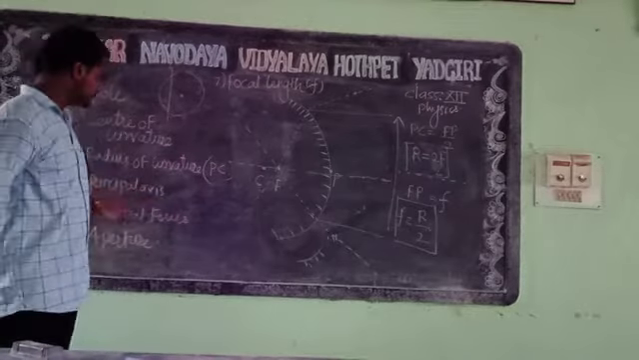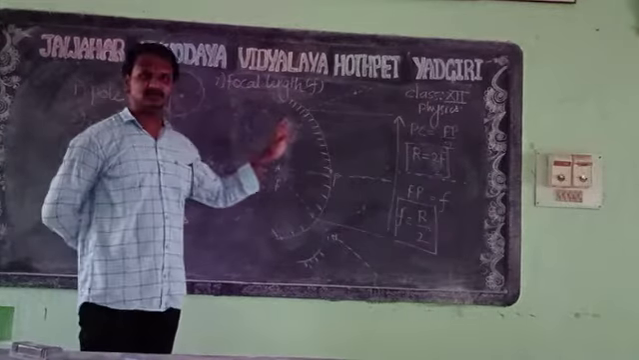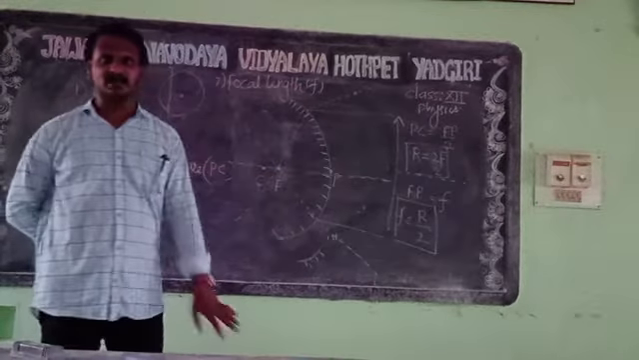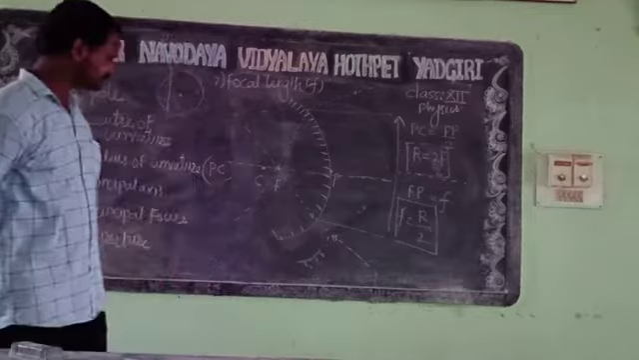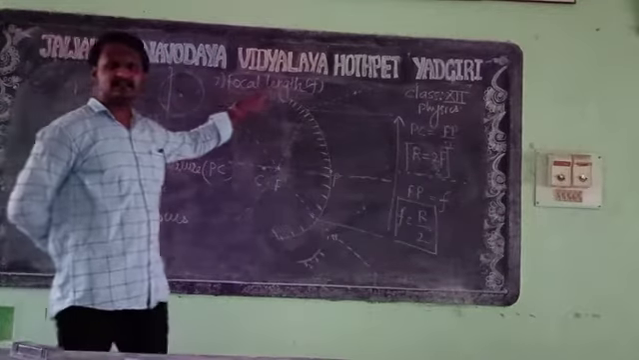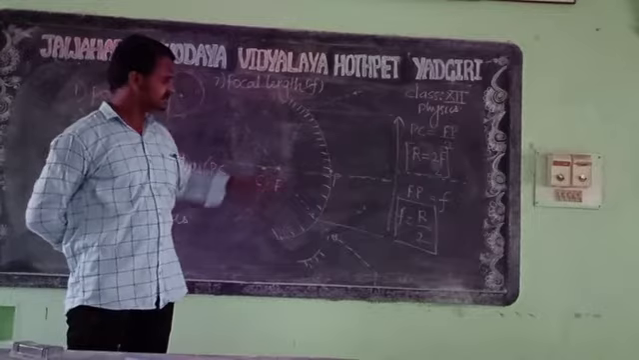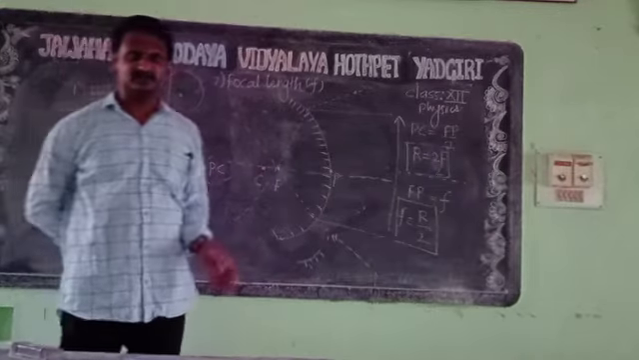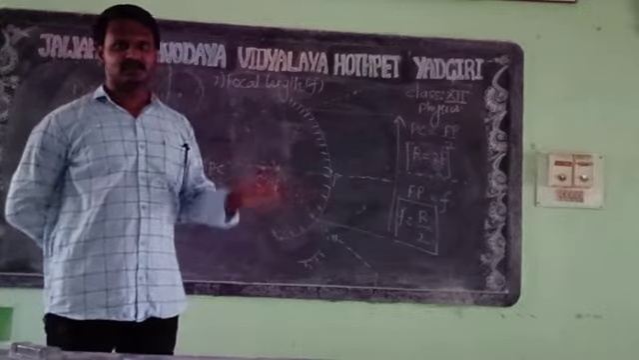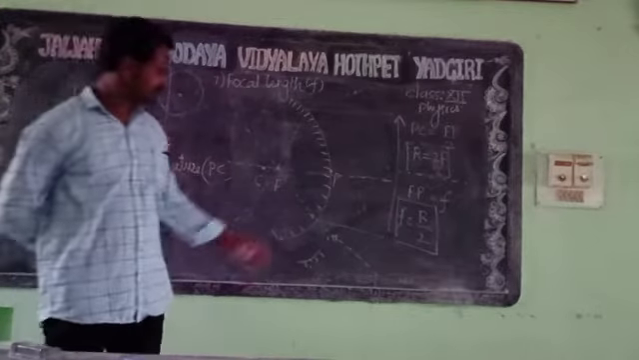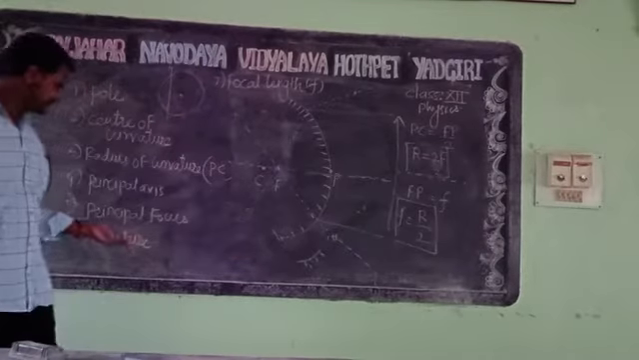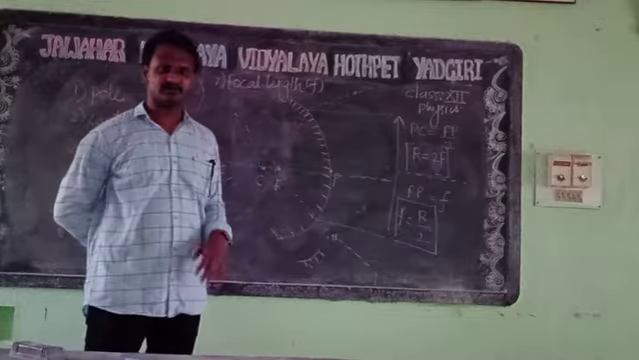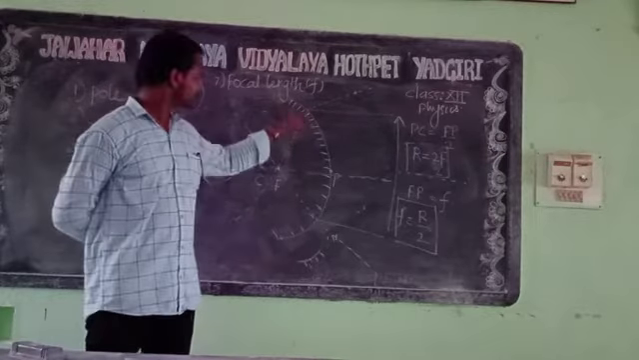Next is the principal focus. After reflection, the rays will meet at a point on the principal axis. That point is called the principal focus. Next, focal length is the distance between the principal focus and pole. There is a relation between radius of curvature and focal length: focal length is half of the radius of curvature. You can see it from the figure. The last part is the aperture. Aperture means the reflecting surface of the material, which we consider as MN.